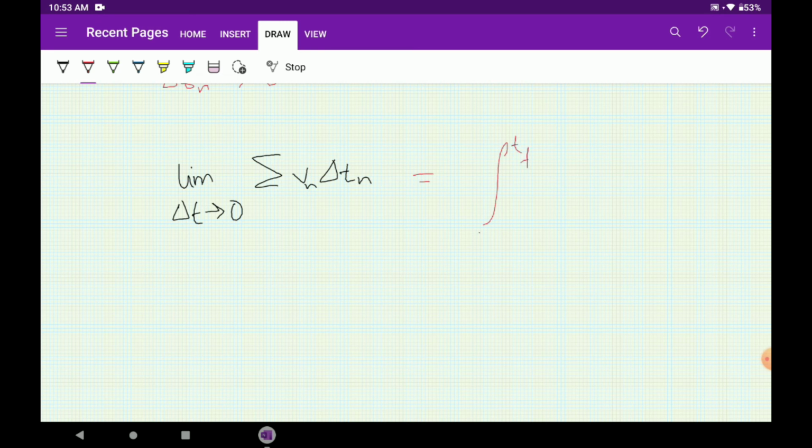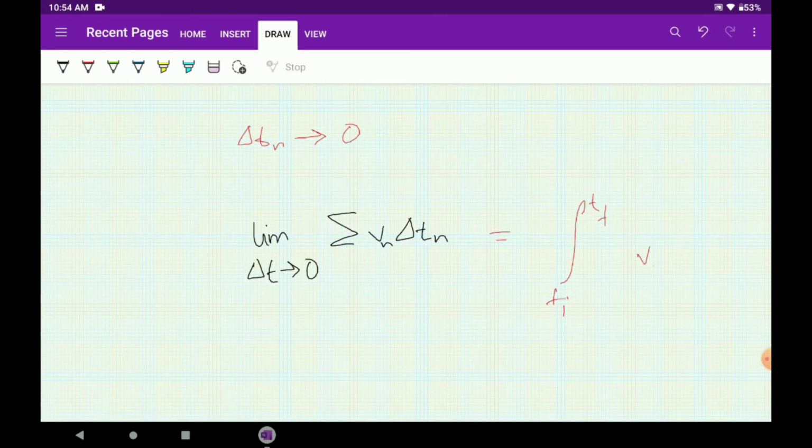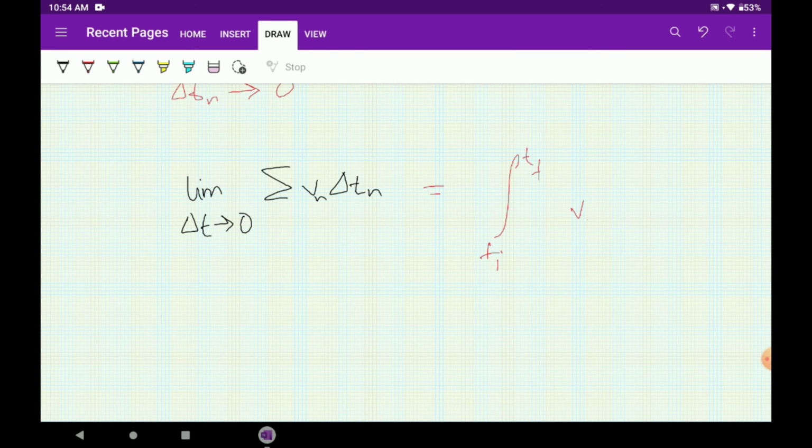the integral from ti to tf of v(t) dt. Okay, this is the sign of a definite integral. Ti till tf means that the value of t changes from ti till tf, and all the summations of all the little portions here will finally give out that v(t) dt.